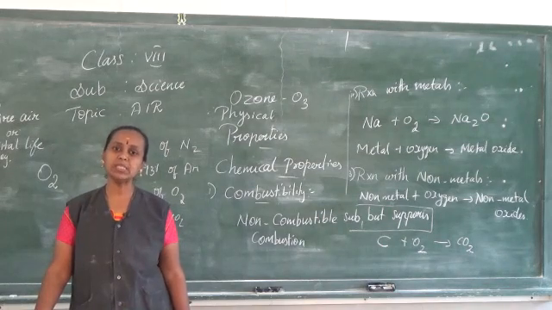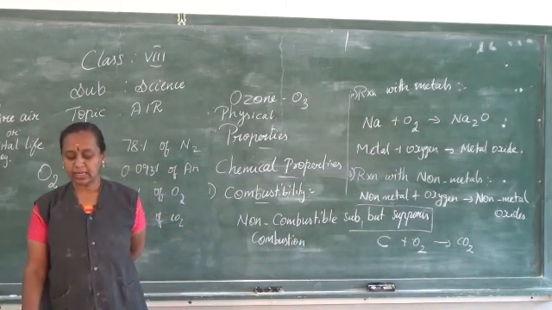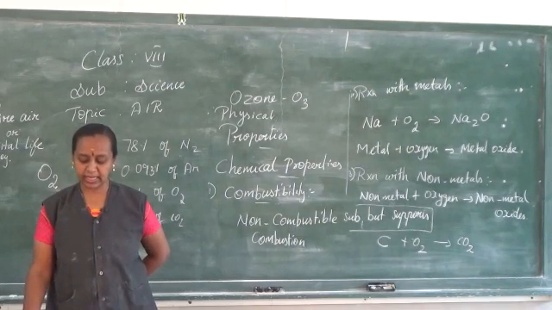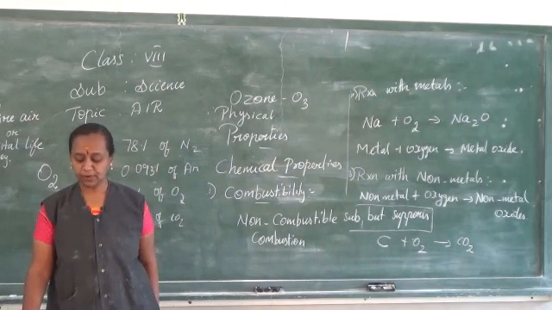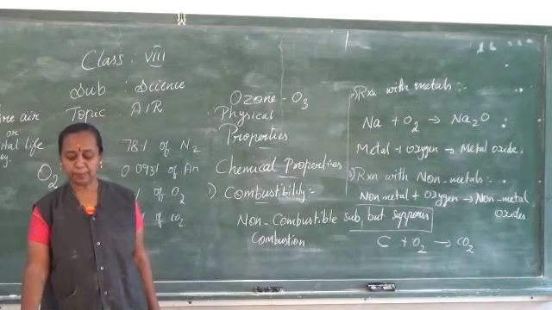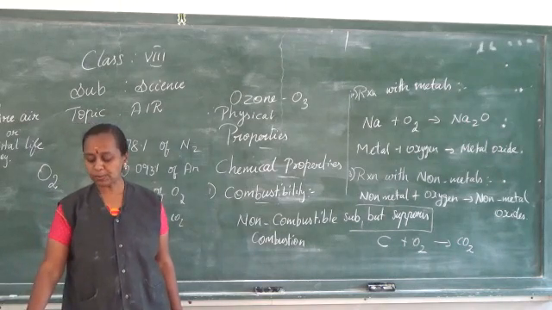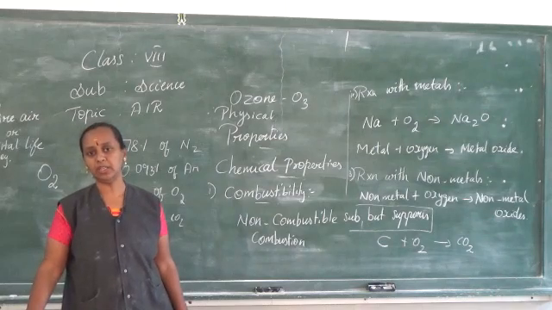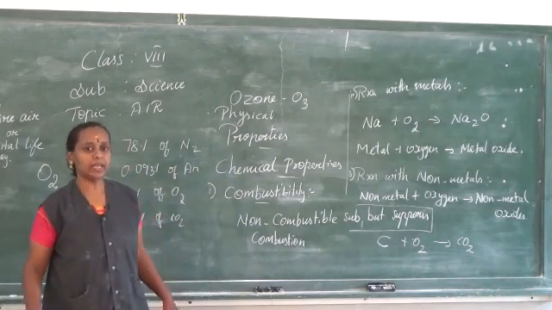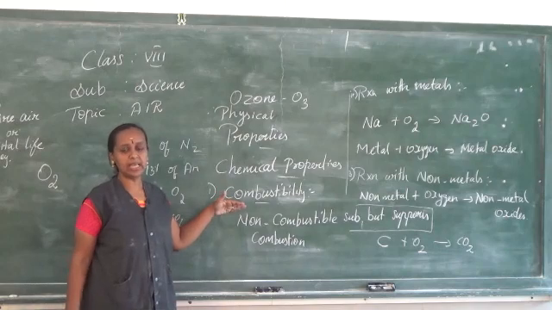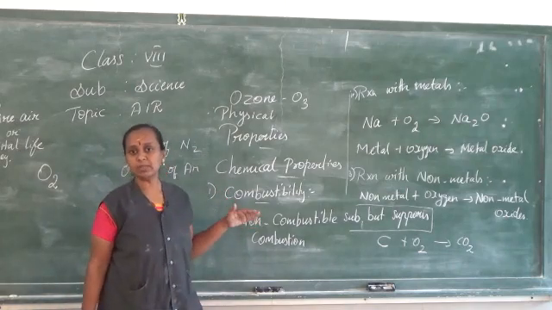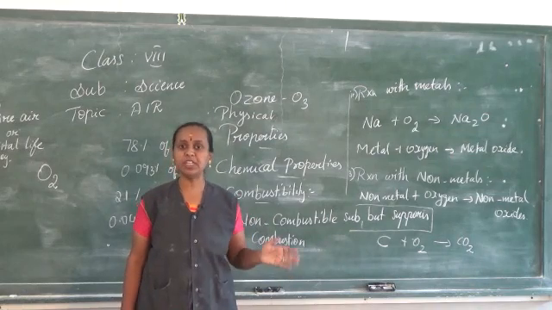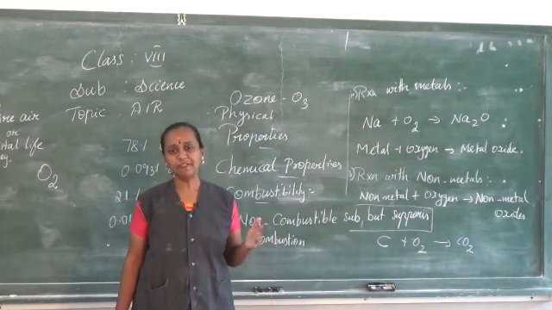C is carbon, and the product formed is carbon dioxide. N is nitrogen, and it forms nitric oxide. S is sulfur, and it forms sulfur dioxide. P is phosphorus, and it forms phosphorus trioxide, or another oxide also, phosphorus pentaoxide. So I repeat again, we studied about combustibility. As I said, oxygen is a non-combustible gas which does not burn on its own, but it supports combustion. It makes objects catch fire easily.